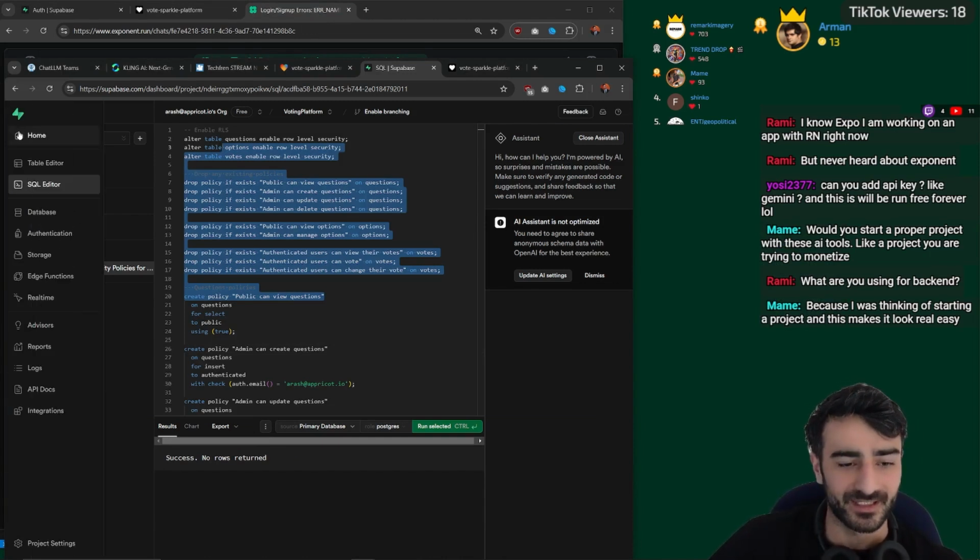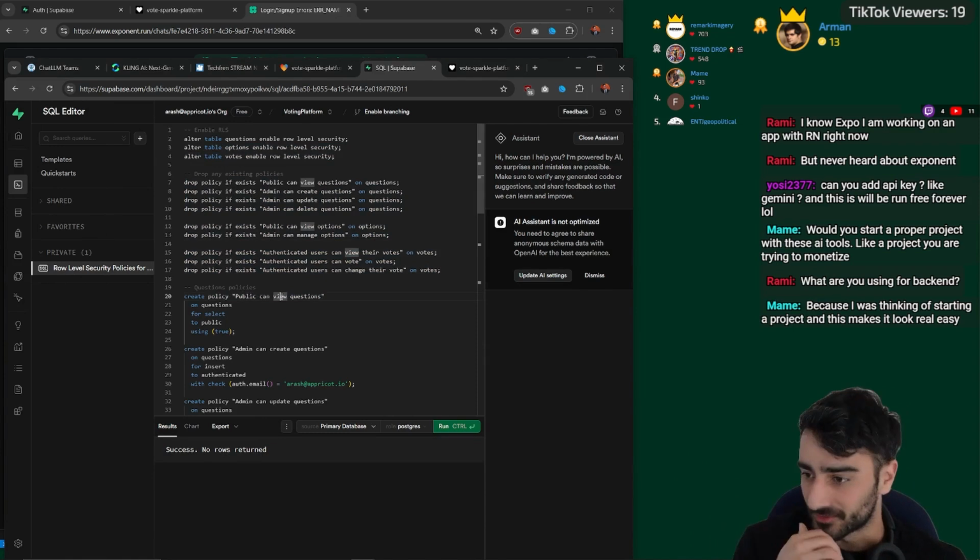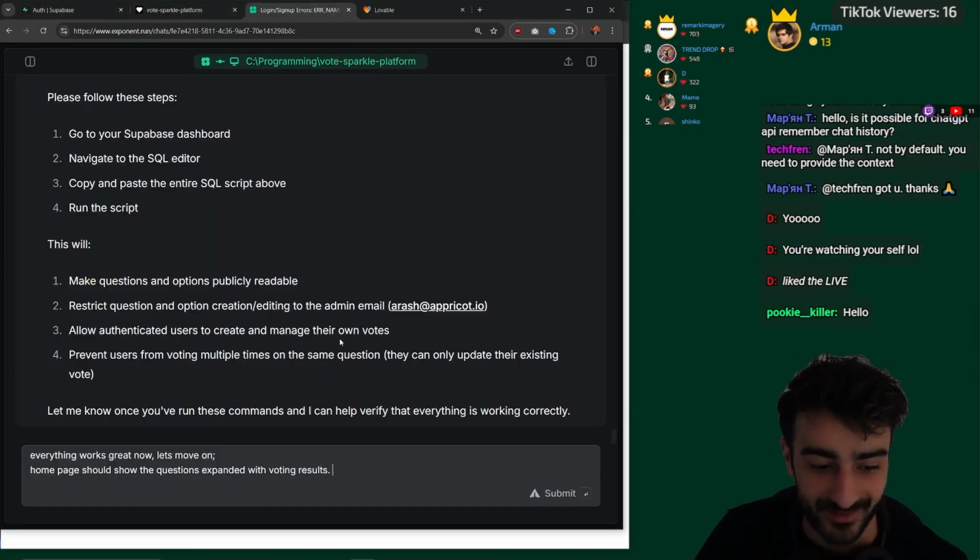I really like it, but I've heard once your project gets big, the pricing can be annoying. But since it's open source, you can also probably self-host it. I'm not sure. Also, I want to add this as well.